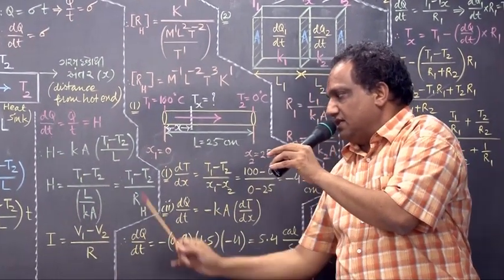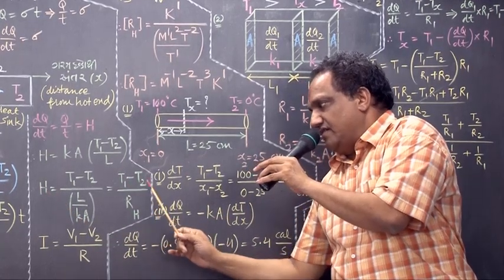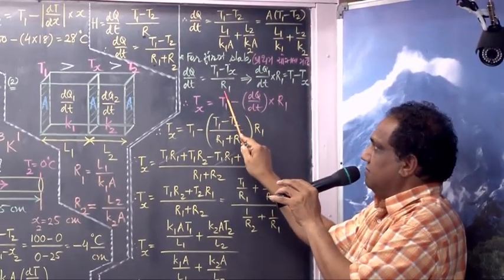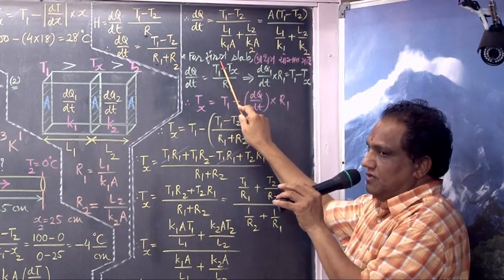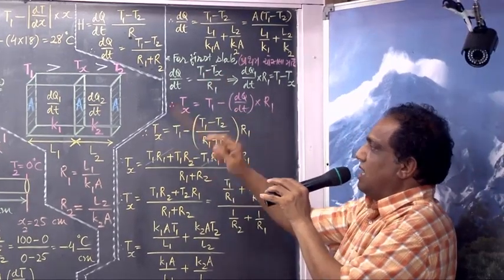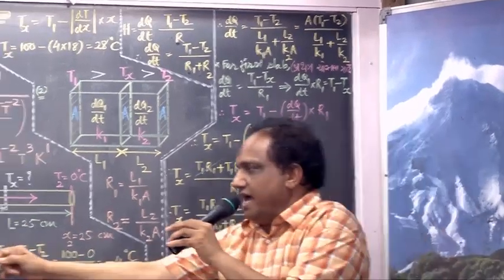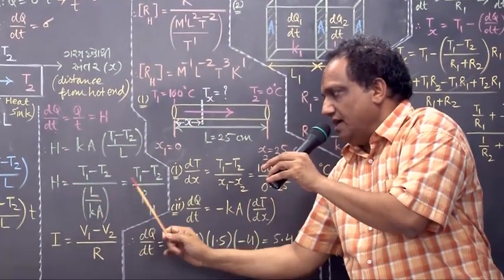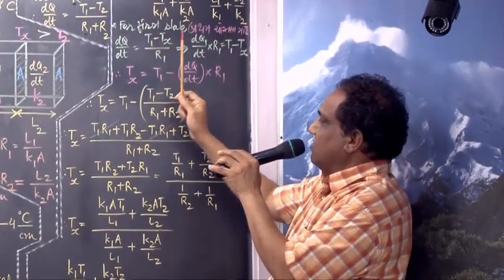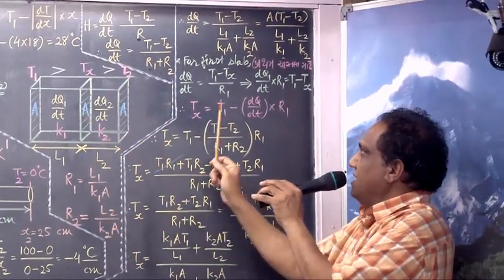And what is H? H, or dq/dt, is how much? Temperature difference divided by thermal resistance. So the temperature difference for the first slab is T1 minus Ts, divided by the thermal resistance of the first slab, which is R1.